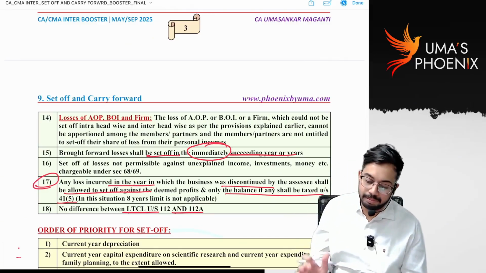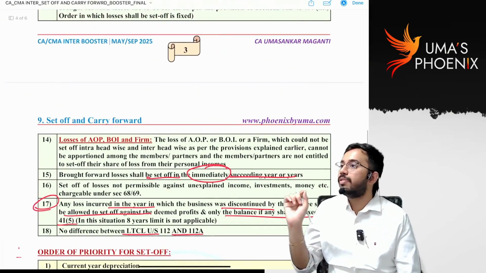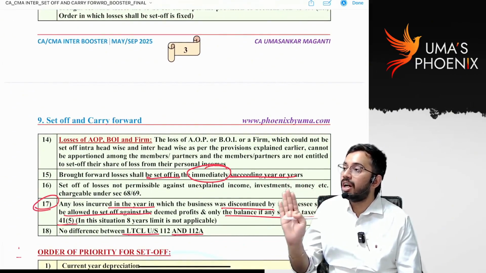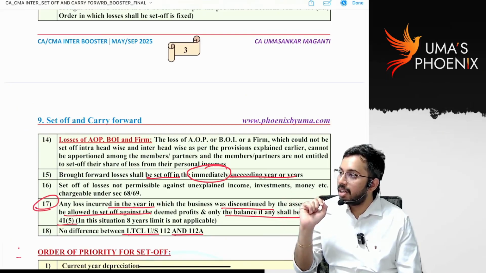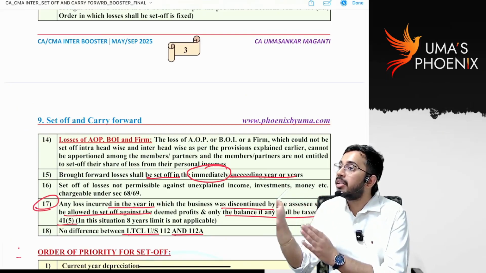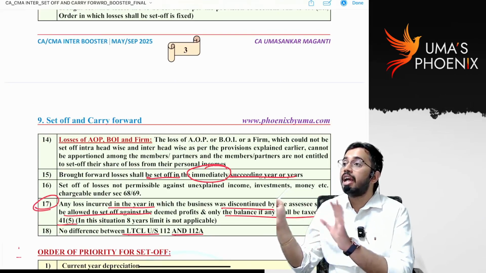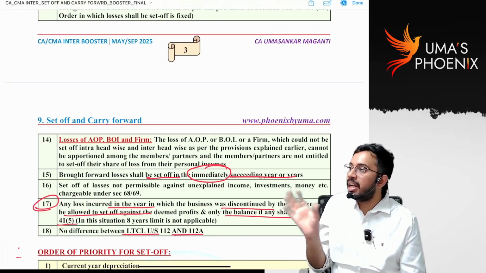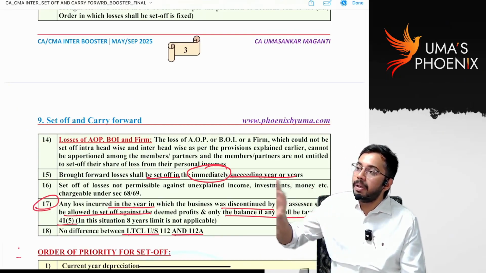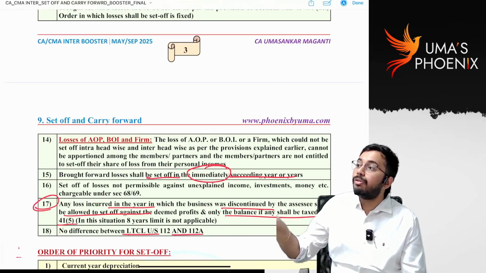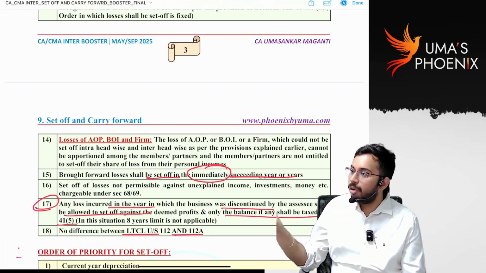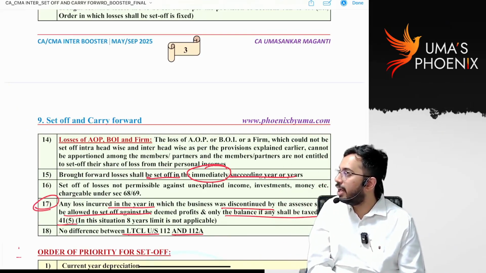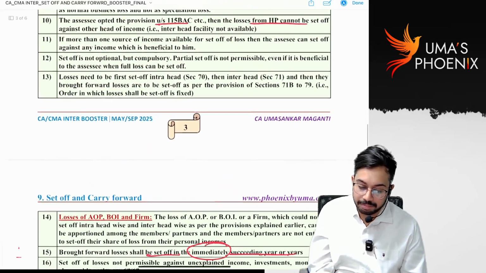Is it clear? Next, if there is loss from AOP, loss of AOP cannot be carried forward by individual members. Are you able to understand? Partnership firm loss is there. Partnership firm loss, individual partners cannot set off against their income. Body of individuals are there, so they are treated as different persons, right? AOP loss, BOI loss can be set off only by AOP and BOI. Individual members cannot set off loss of AOP or BOI. Is it clear? Next.